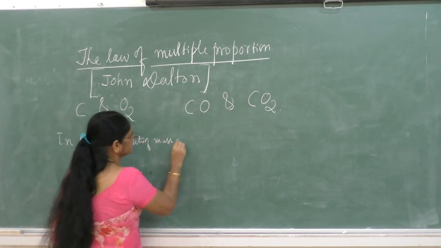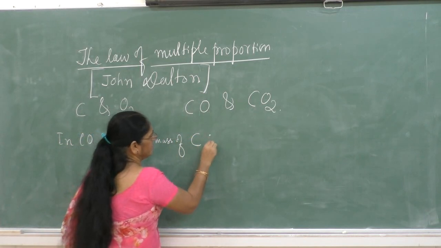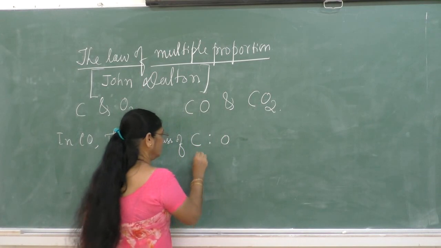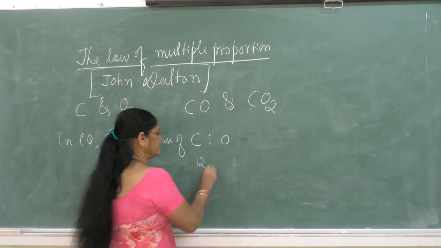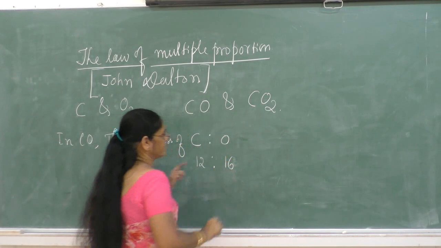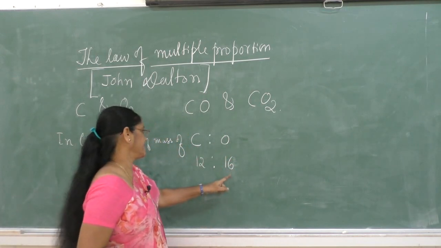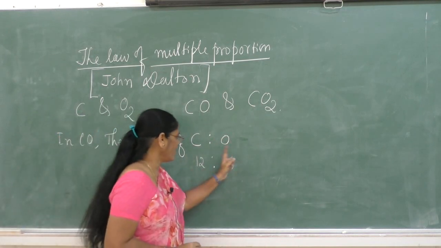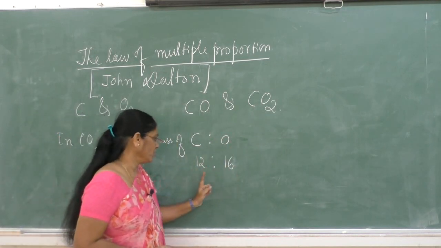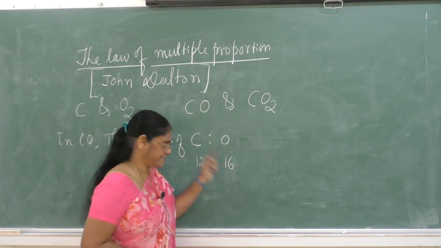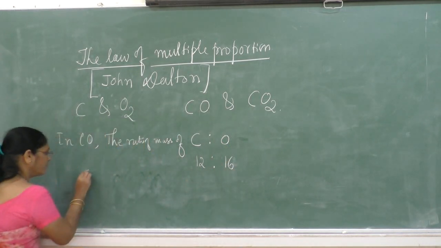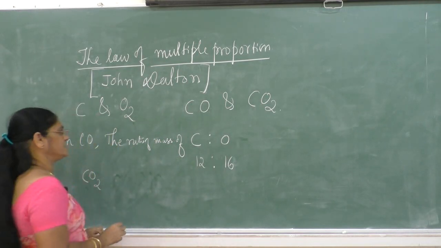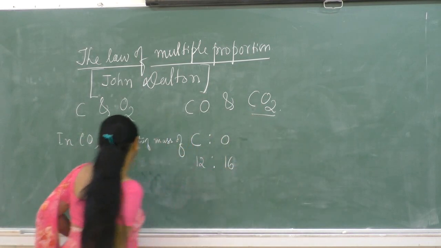of masses of carbon and oxygen: the atomic mass of carbon is 12, and the atomic mass of oxygen is 16. So the masses of carbon and oxygen are in the ratio 12:16. Next, one more compound formed by the combination of carbon and oxygen is carbon dioxide.